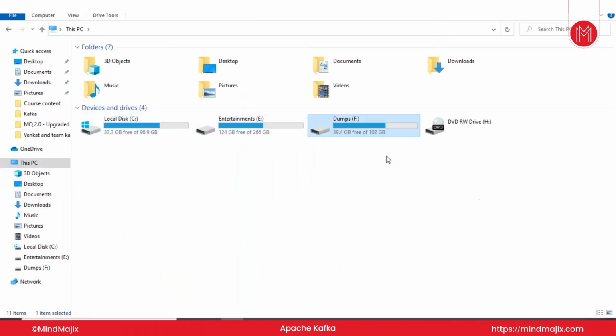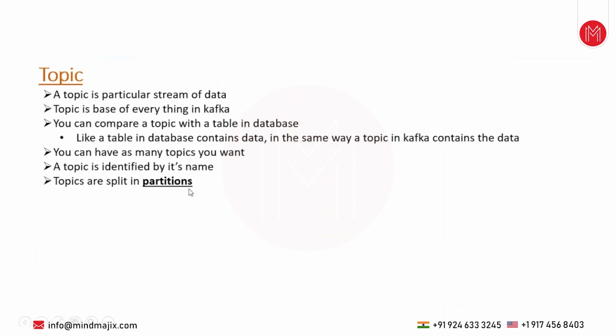My entire hard disk is 500 GB, and I have partitioned it into C drive, E drive, and F drive. Each partition has some data. Same in a Kafka topic, there is something called a partition inside the topic, where the partition will hold the particular data.